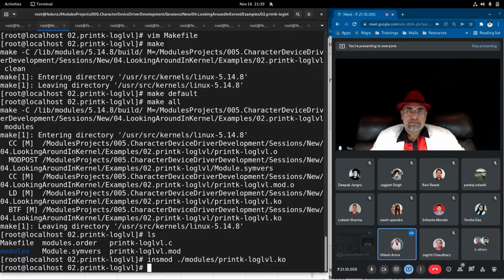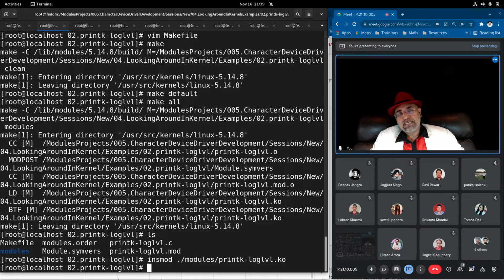That's a bad idea. If you have a label called clean, you have a label called all. Label means you want to do a particular task from the whole make file. If you give 2 tasks, it will do 2 things simultaneously, and that's a bad idea. It may succeed, but that's not a good idea.